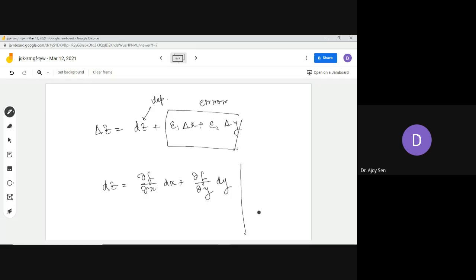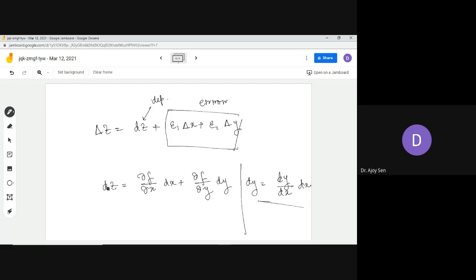If you remember, for the function of a single variable, the case was dy equals dy dx into dx, and for a function of more than one variable, this happens. There is a little difference because we are using partial derivatives here, since more than one independent variable is there, and we add their contributions individually. This becomes the total differential of the dependent variable z.